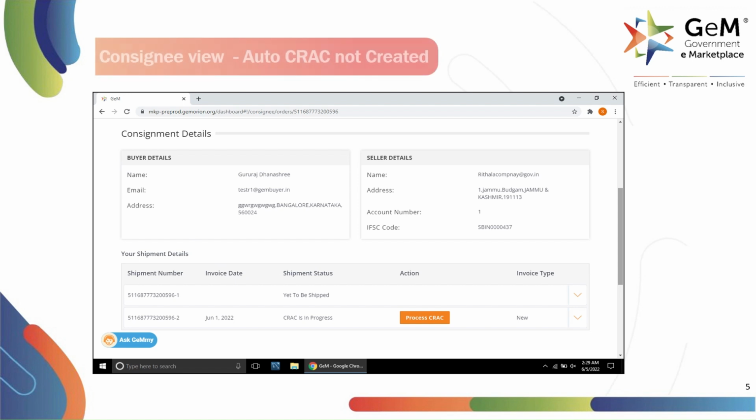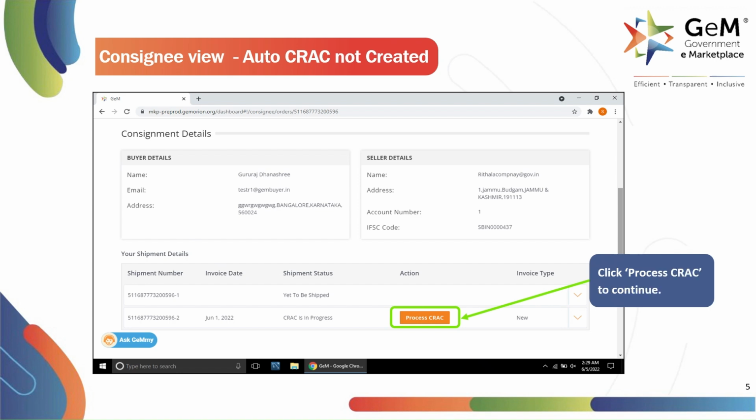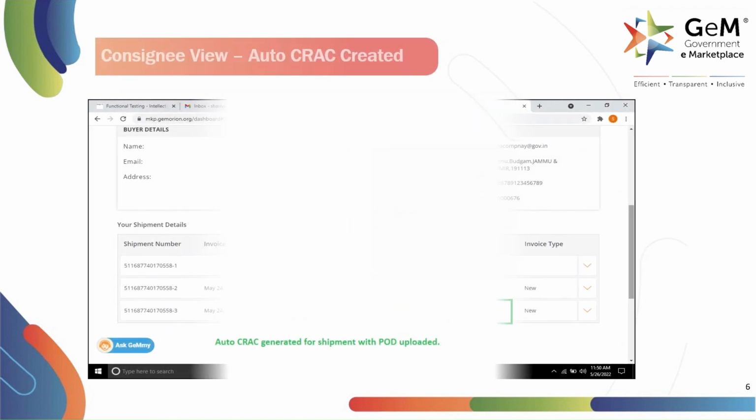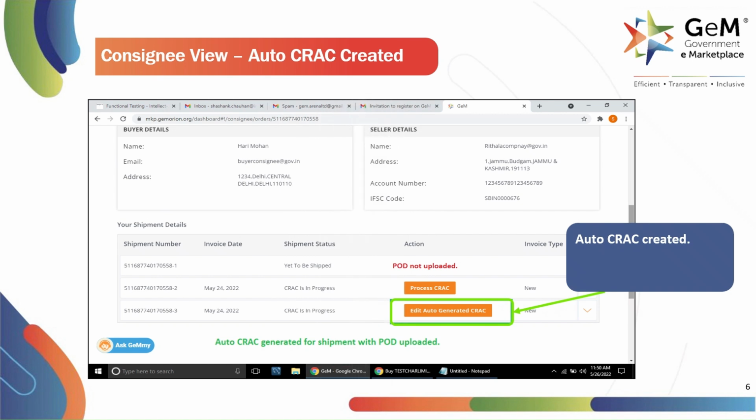This is the consignee view when the Auto CRAC is not created. The consignee would see an option to process order. This is the consignee view when Auto CRAC is created. The consignee will see an option, Edit Auto Generated CRAC. Click here to edit the Auto Generated CRAC.